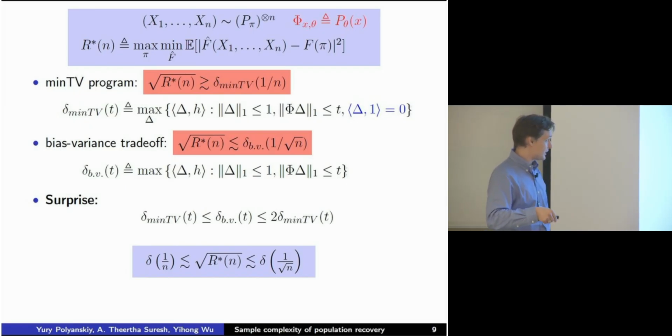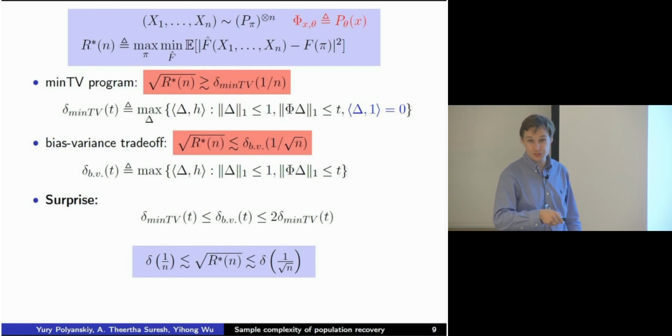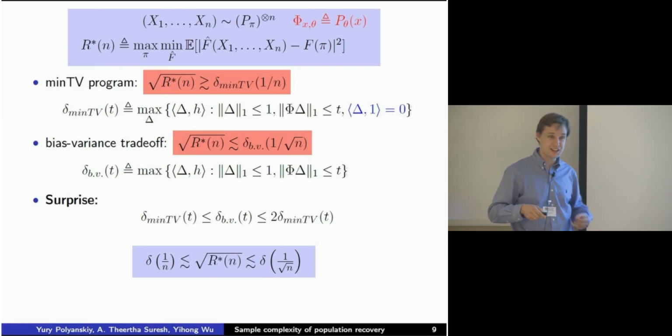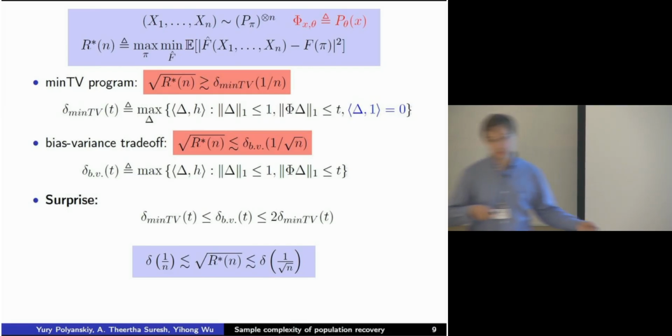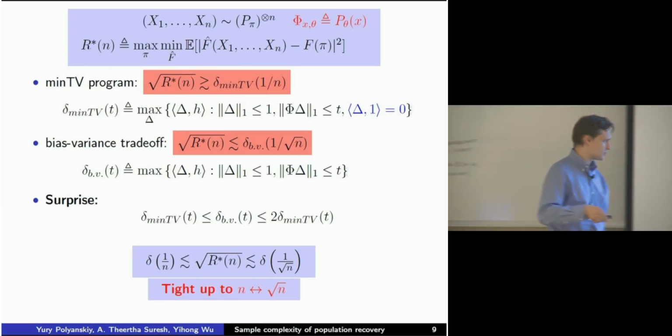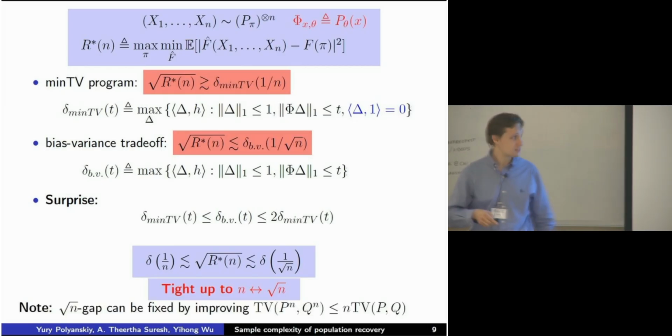So in the end, what we get is both achievability and converse in terms of just this expression. This was very surprising: just by solving two-point LeCam, as an extra twist, you also get achievability, you also get existence of the estimator. Okay, so there is a gap between 1 over n and 1 over square root n, you can tighten it.